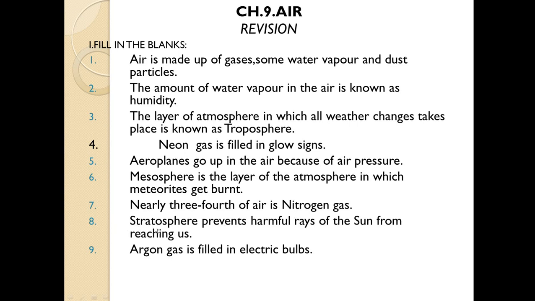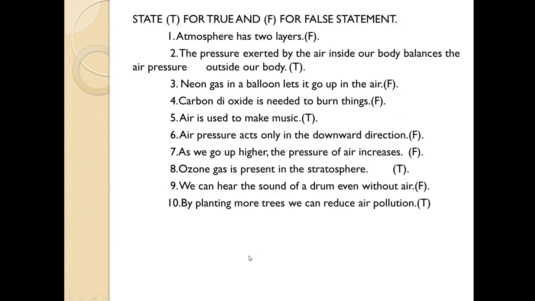Let us move to the eighth one. Stratosphere prevents harmful rays of the sun from reaching us. So which layer prevents harmful rays of the sun? Stratosphere. Next, argon gas is filled in electric bulbs. Let us move to true or false. The first one is atmosphere has 2 layers. It is false. The second one is the pressure exerted by the air inside our body balances the air pressure outside our body. It is true.